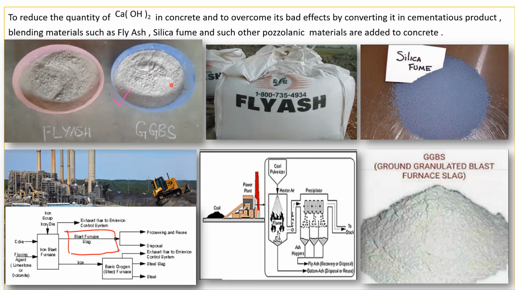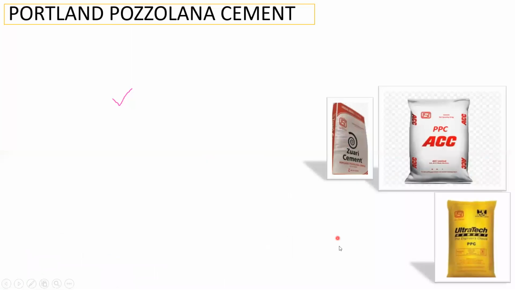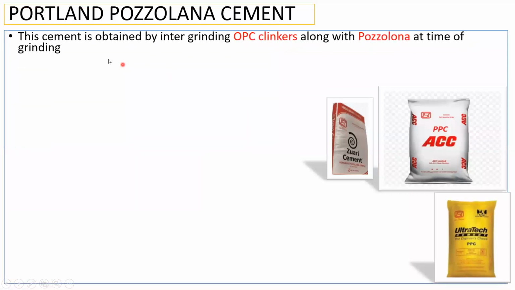So based on that, we try to make use of them, and based on this, we try to prepare a cement, and that is called Portland pozzolana cement, right? Yeah, so this is how a Portland pozzolana cement looks. You can see it is written here, PPC, that is Portland pozzolana cement. This cement is obtained by intergrinding the OPC clinkers along with the pozzolana at the time of grinding.